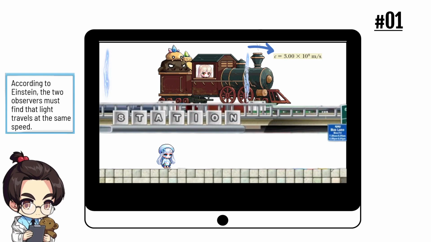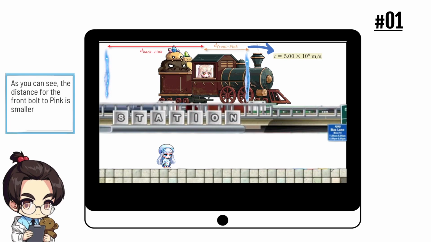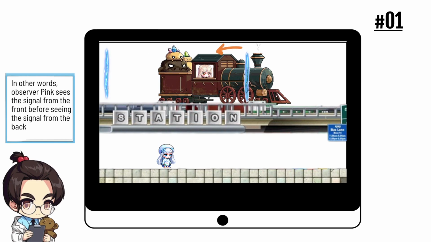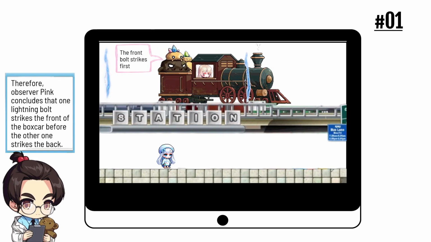Based on the second postulate, the light must travel at the same speed. As you can see, the distance between the front bolt and observer pink is smaller than from the back side. Applying the formula time equals distance over the velocity of light, we compute that the time for the signal from the front to reach her must be shorter. In other words, observer pink sees the signal from the front before seeing the signal from the back. So she concludes the front bolt came first.